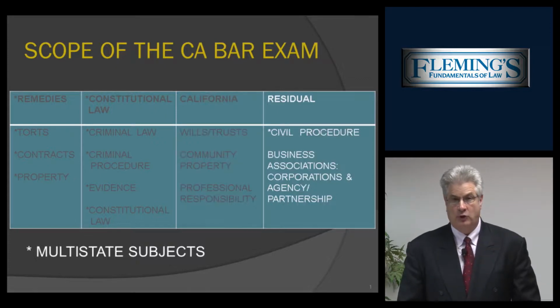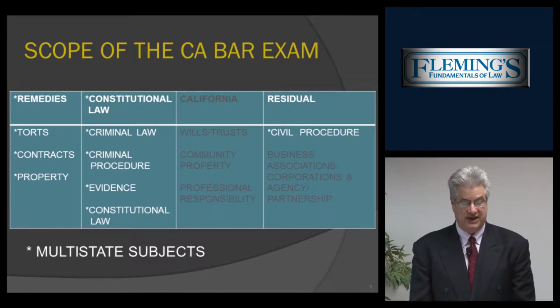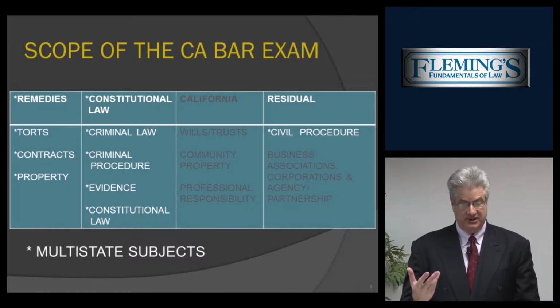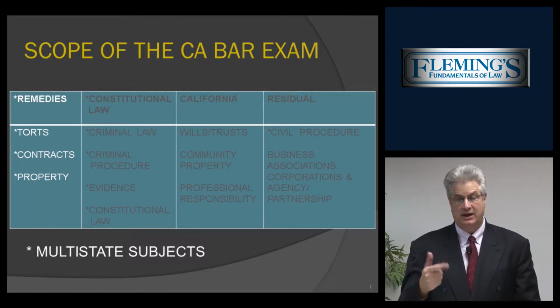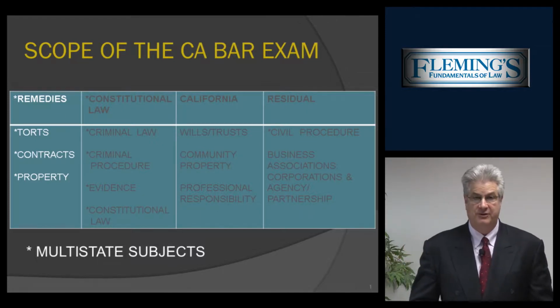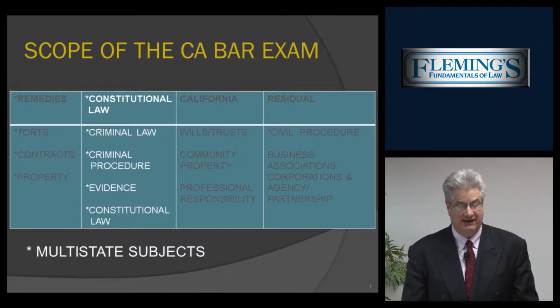And category number 4, residual, including civil procedure and business associations, sometimes referred to as business organizations, which includes corporations and agency and partnership. We also have detailed by asterisk the multi-state subjects. Again, multi-state means the same thing as MBE or multiple choice subjects, and they are as follows: torts, contracts, and property. Now, remedies is tested on the multiple choice as part of those subjects. It's not considered a separate subject, but of course, you can have remedies as part of torts, contracts, and property MBE.